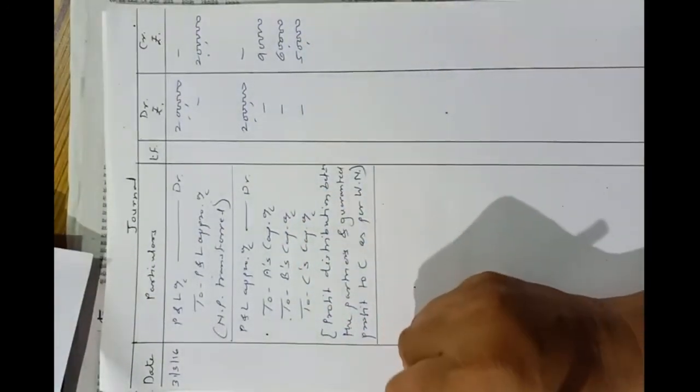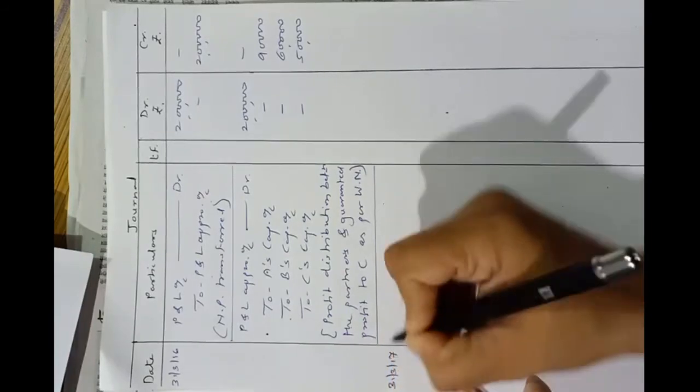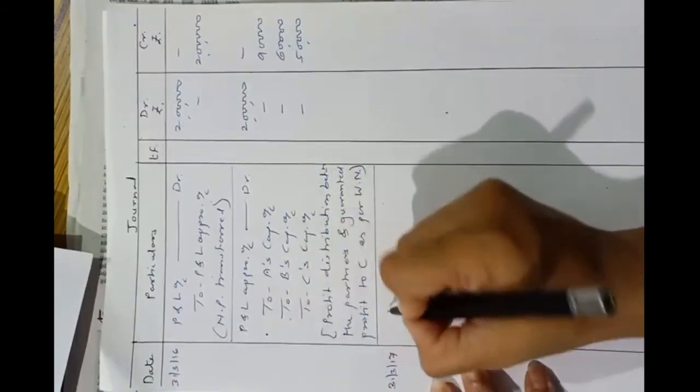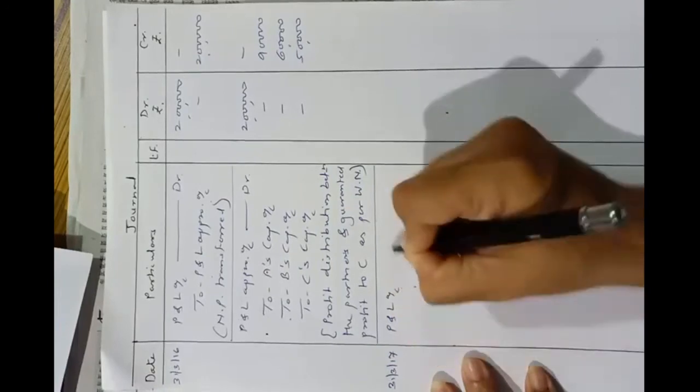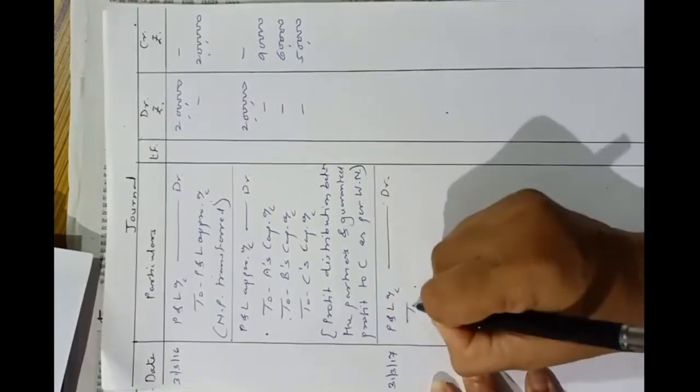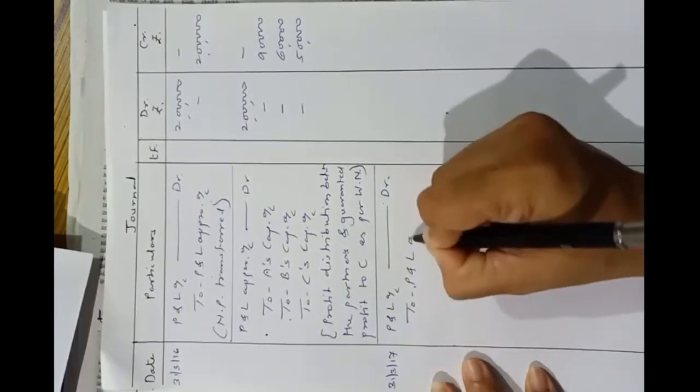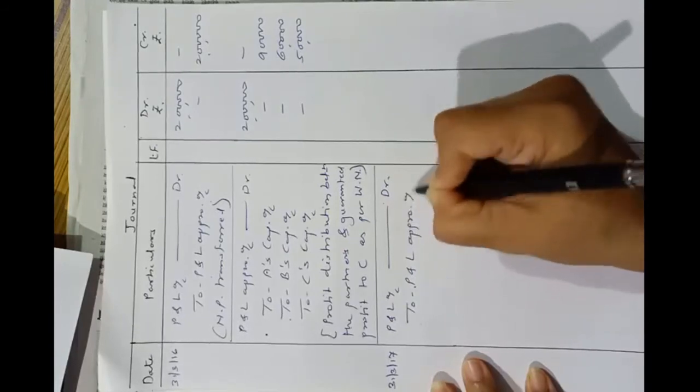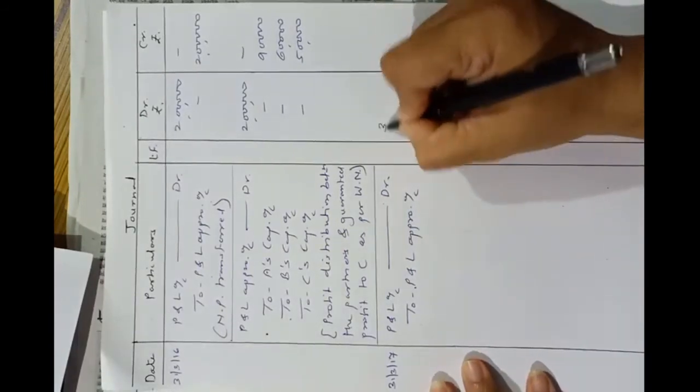Now for the year ended 31st March 2017, the first entry will be the same: profit and loss account debit to profit and loss appropriation account. The profit is rupees 3 lakhs.